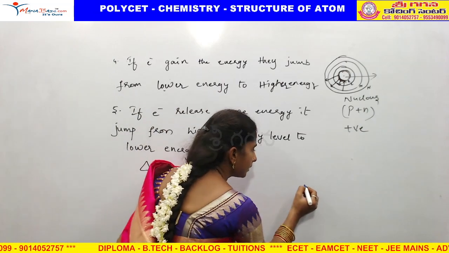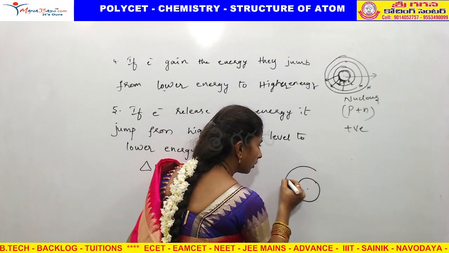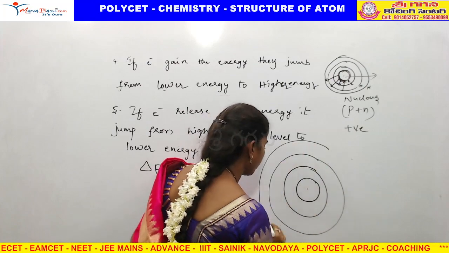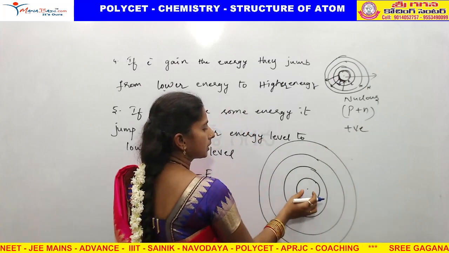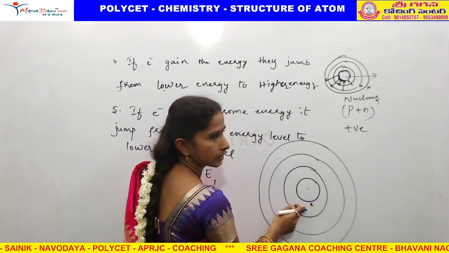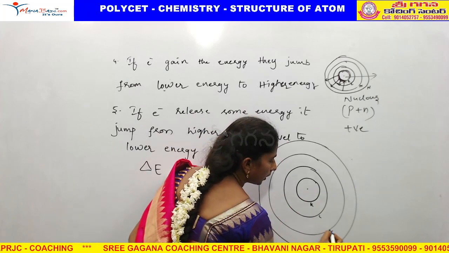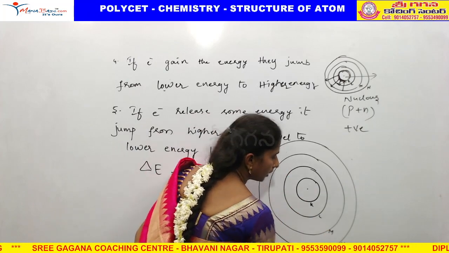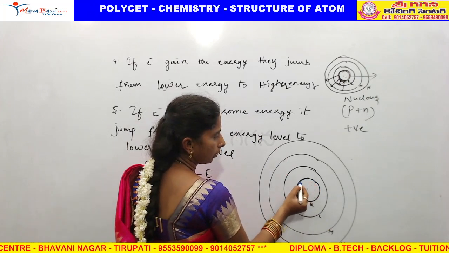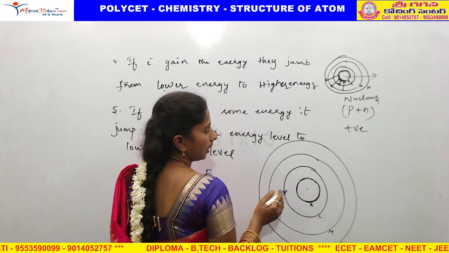Now this is the center of the atom. Around the center we have orbits. These are the orbits. The first orbit is called the K shell, the second orbit the L shell, the third orbit the M shell, the fourth orbit the N shell. Now an electron revolving around with minimum energy is in the first shell.